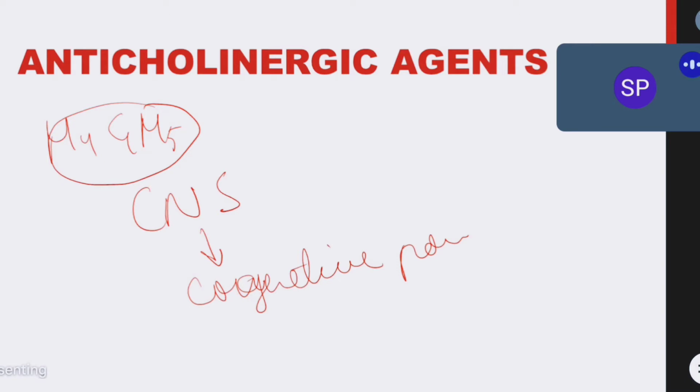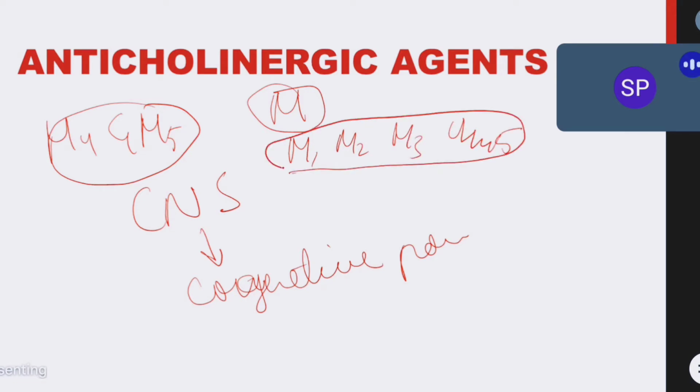So far what we have seen, we have discussed cholinergic receptors, especially cholinergic muscarinic receptors. In muscarinic receptors, we have M1, M2, M3, M4 and M5. Okay, their locations we have seen, and their actions also we have seen. Clear? Now in today's topic, we will discuss anticholinergic drugs.